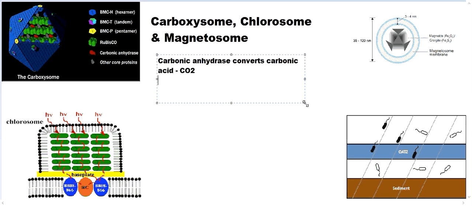And Rubisco can fix this CO2 and carry on photosynthesis, as I told. Okay, so these are the two enzymes.